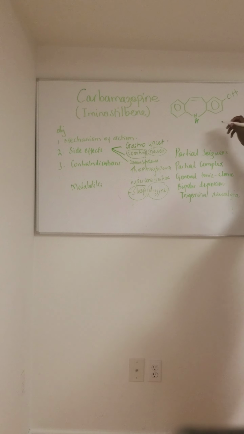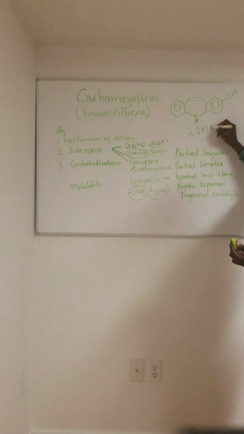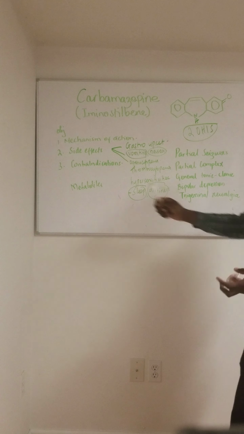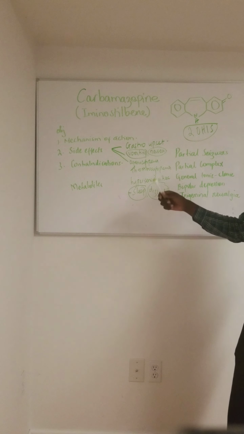So this becomes what we call 2-hydroxy iminostilbene. And there is another metabolite, whereby this part is converted to a ketone. These two products are the ones responsible for what we call the induced hypersensitivity syndromes we see in carbamazepine.